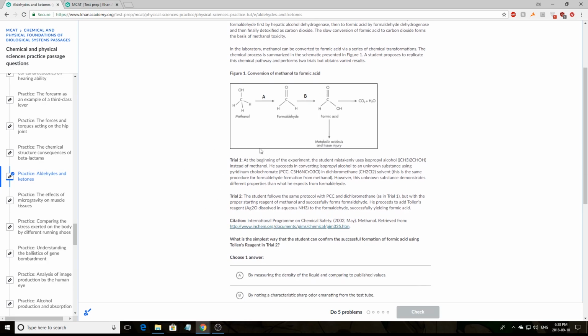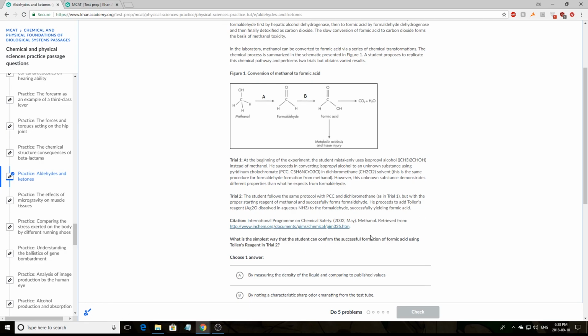Okay, so trial 1, a student made an error and used isopropyl alcohol instead of methanol. In trial 2, the student follows the same protocol with PCC and DCM as trial 1, but the proper starting reagent of methanol and successfully forms formaldehyde.